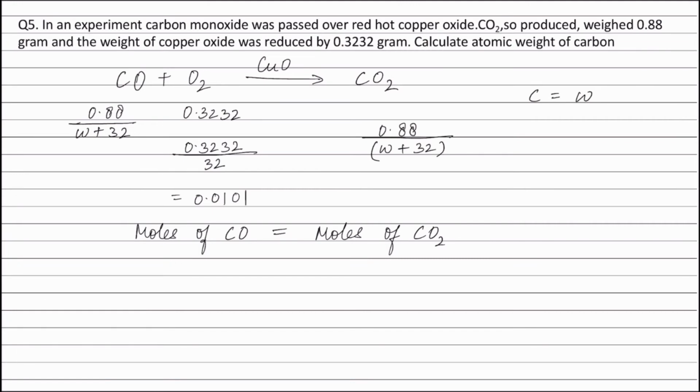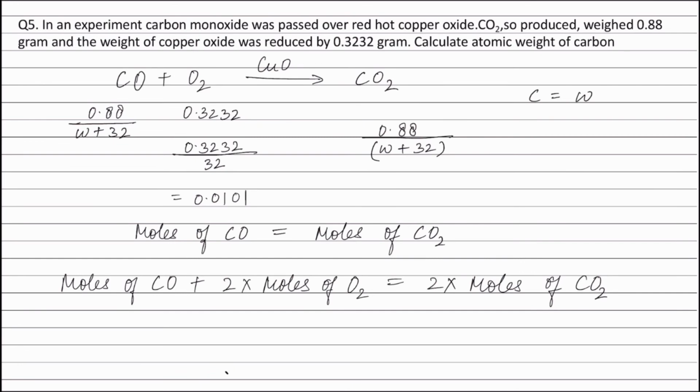Applying principle of atom conservation on oxygen atoms, we get moles of carbon monoxide plus 2 into moles of oxygen is equal to 2 into moles of carbon dioxide.